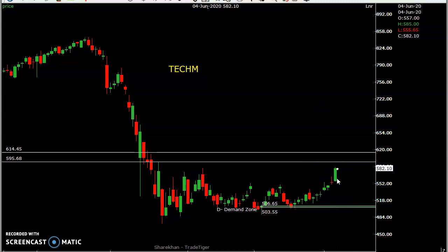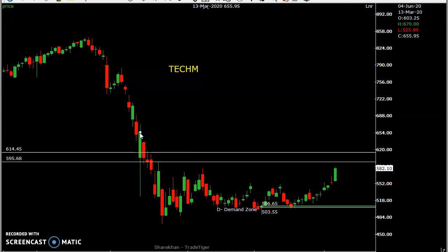So this move may go up to 614 in the future. So maybe 614 or 620 kind of levels it may test in coming days. For a positional trade, if you are a positional trader, wait for a small correction and buy it and keep a stop loss below this candle. This candle low is 555, and wait for a target of 640 kind of levels. It may test somewhere here.